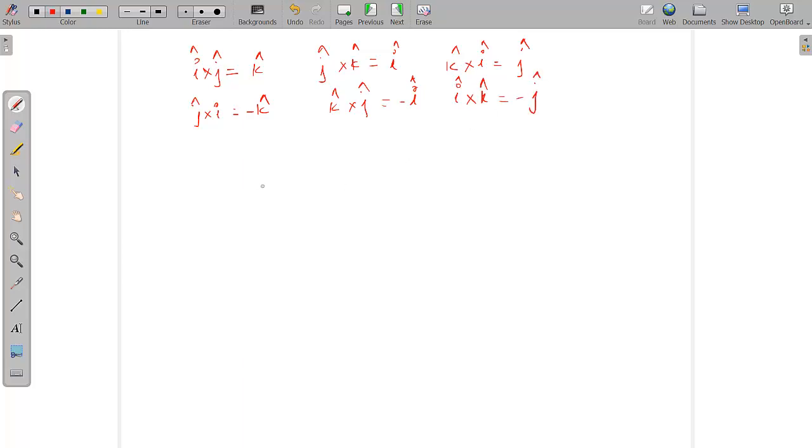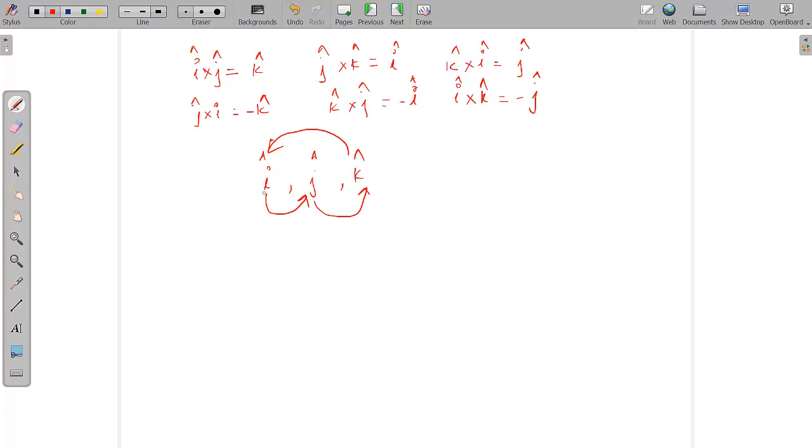How are you going to remember this? You just have to think of writing i, j and k in a sequence. This is your correct sequence: i to j, j to k, and k to i. This is the correct sequence of going from one vector to the other. Any change in this sequence will give you a negative answer in the cross product. You can remember it in this way.